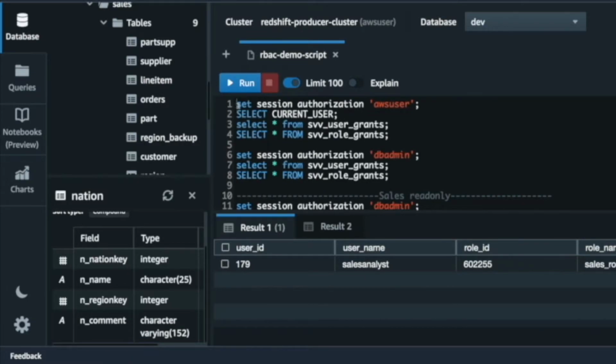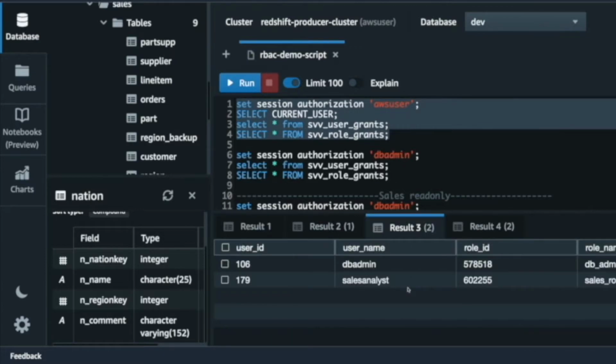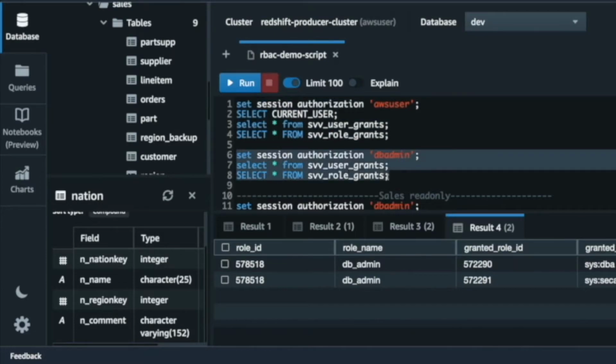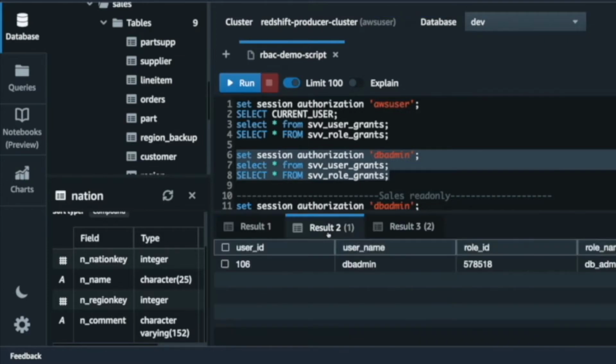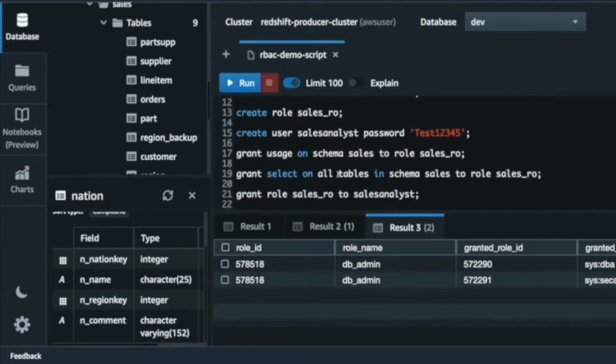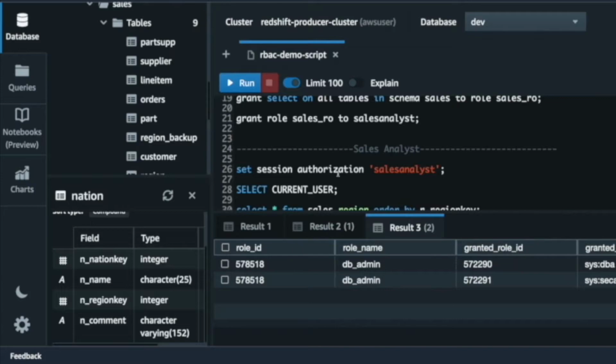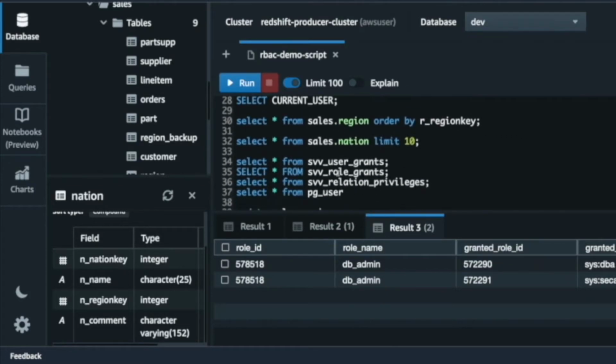But if I set it to AWS user and then run the same queries, now I am able to see two different users with two different roles, and obviously earlier we saw db_admin has been granted to system defined roles. And again, db admin is not a super user, so it still shows only db admin. So only the super user can see all those different users and their roles, and if those roles have been granted any other roles.